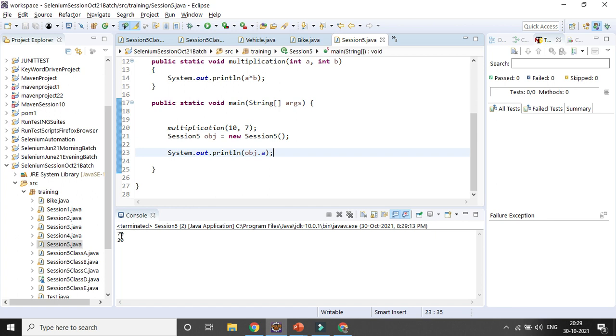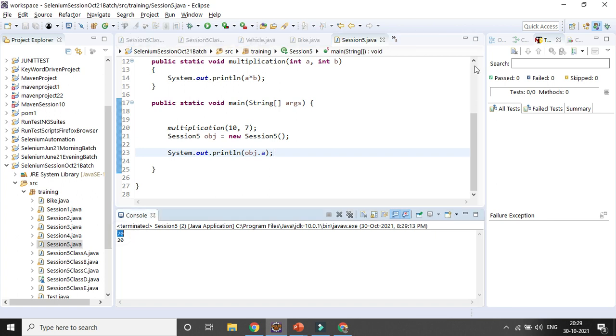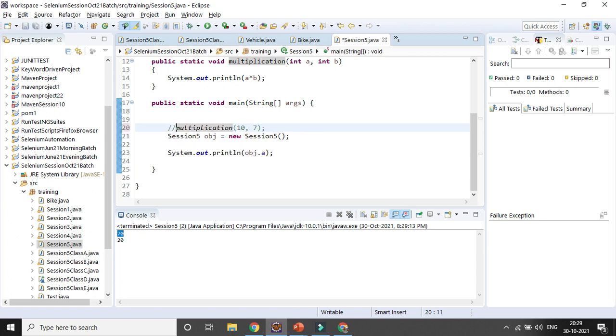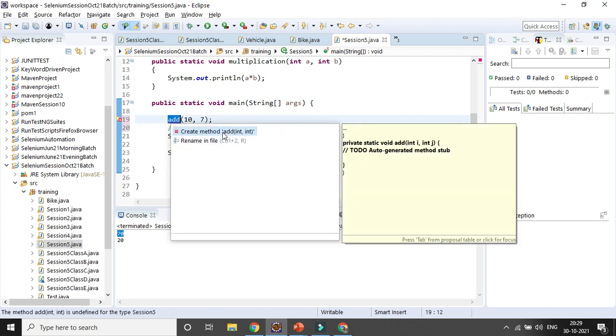But the non-static one, which I did not define as static, if you want to access it, suppose add, it will throw some error, because that is not static. So you have to create an object or instance, after that you have to do this.